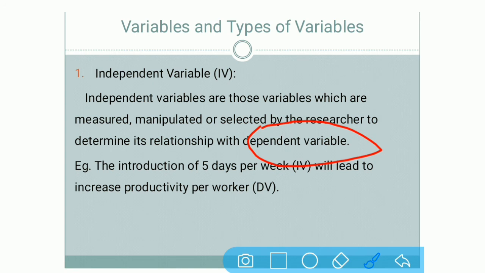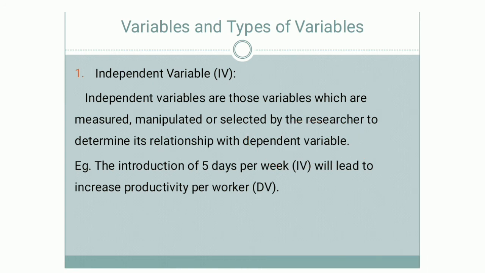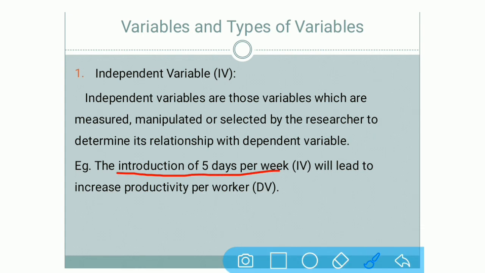Let us take one simple example here. The introduction of 5 days per week is an independent variable. Now, what is the introduction of 5 days per week? In a week, there are 7 days, we know it very well. Out of that, you decide that you want to allow your employees to work only for 5 days in a week, that is, only Monday to Friday. That is what you are introducing. Actually, this is a scenario in software companies or IT companies. They allow their employees to work only 5 days out of 7 days.